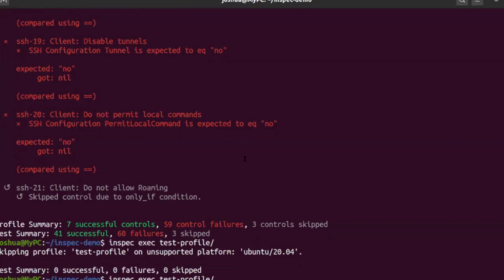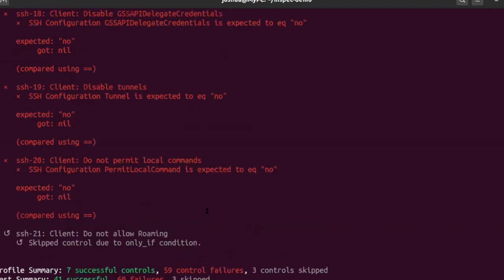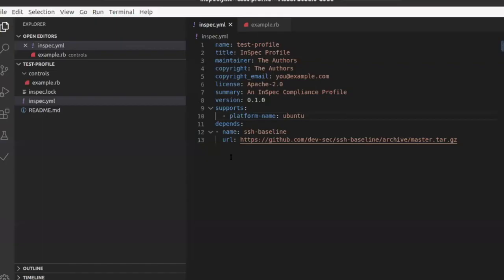This keyword is used when your organization is working on different environments. For example, you are running something on a Windows machine, but this profile has to be checked only on Windows. In that case, you use the supports keyword.